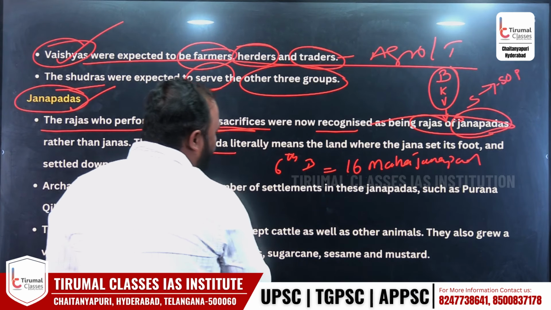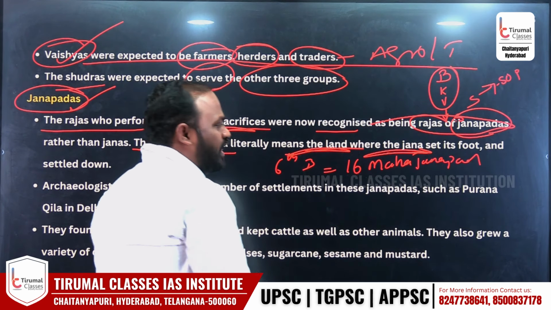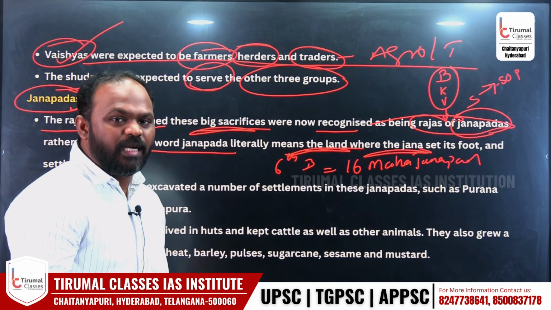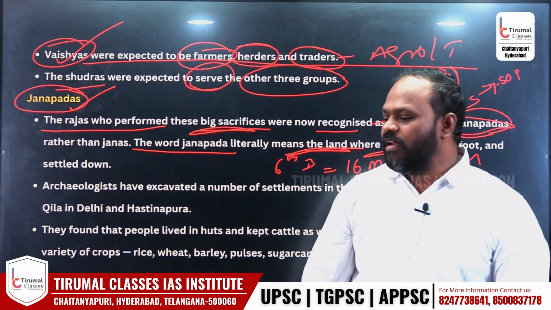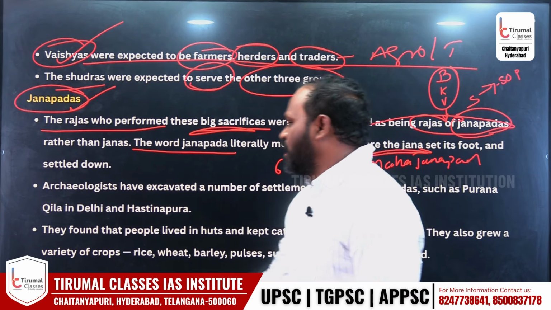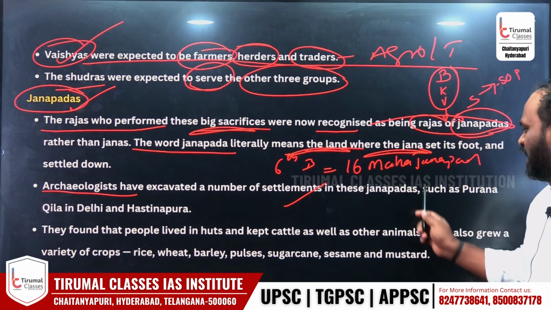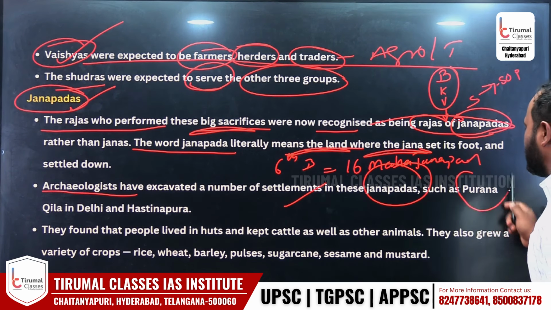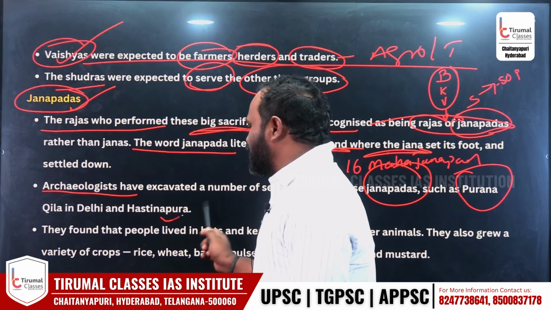Rather, look at this. The word Janapada literally means the land where the Jana set its foot. Jana is nothing but people. So the people who are living in a particular land will be called Janapada. Archaeologists have excavated a number of settlements in Janapadas such as Purana Qila in Delhi, Hastinapur.